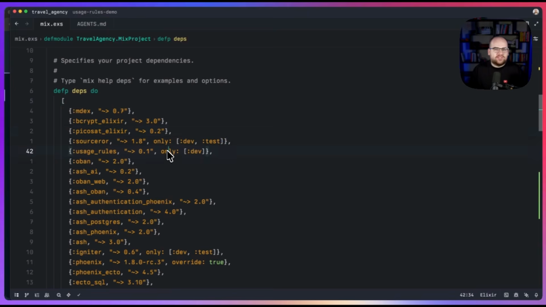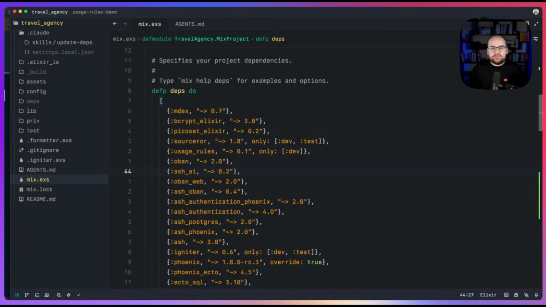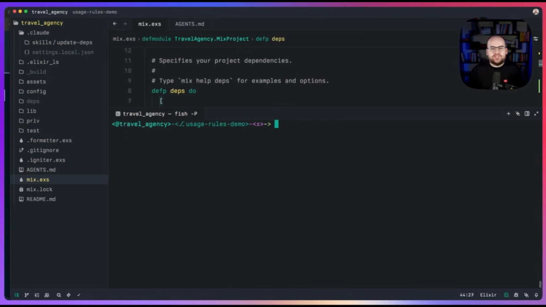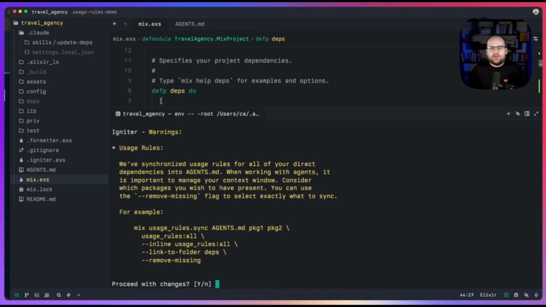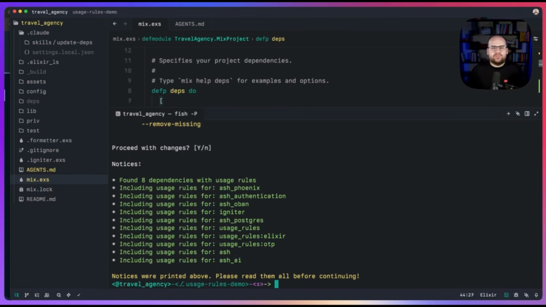Over in my mix.exs file for this project, I included a reference to usage rules. And with this package installed, I got some mix tasks. Mix tasks are little command line utilities that your dependencies can bring in and you can execute in the context of your application. The first mix task that came with usage rules is called sync. So if I run mix usage_rules.sync, specify a destination file, which packages I want to pull in and how I want to pull them in, I can update my agents file based on the dependencies inside of my project.